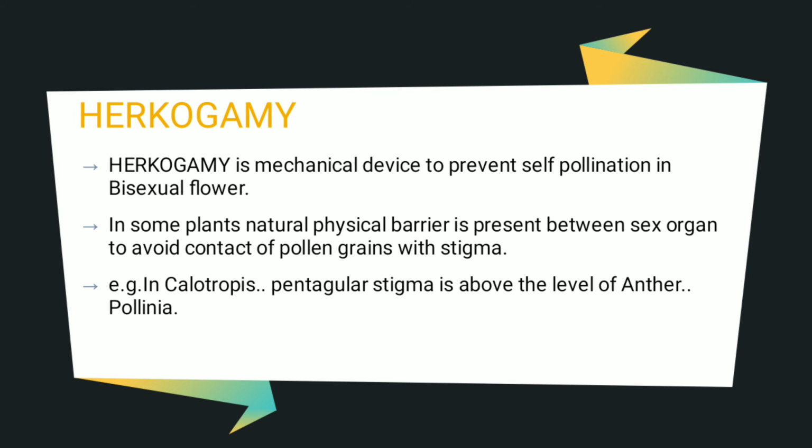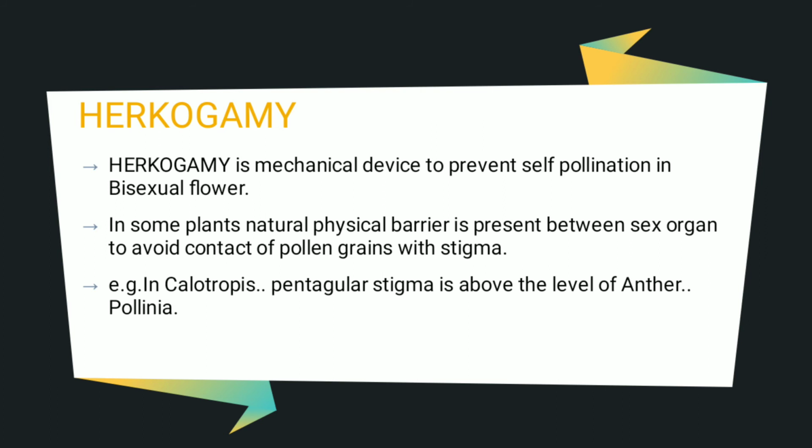Flower is bisexual still there is one physical or mechanical device naturally produced in that flower to prevent self-pollination. In some plant, natural physical barrier is present between sex organs to avoid contact of pollen grains and stigma. For example, in calotropis, calotropis म्हणजे रुईचं झाड, पांढऱ्या फुलांचे गुच्छ ज्याला असतात ते.